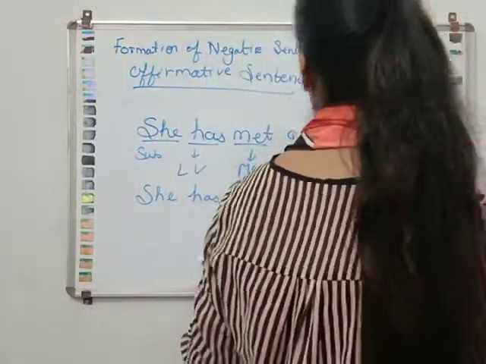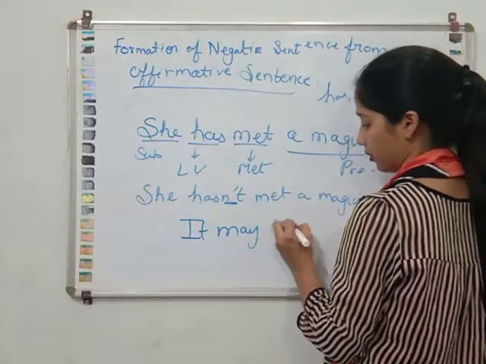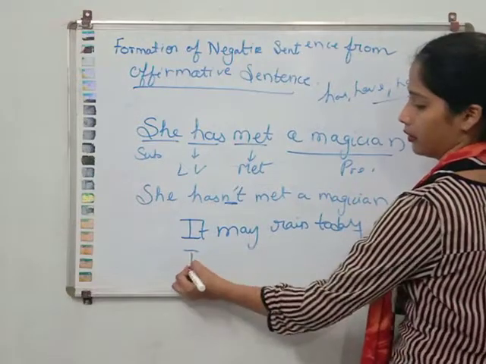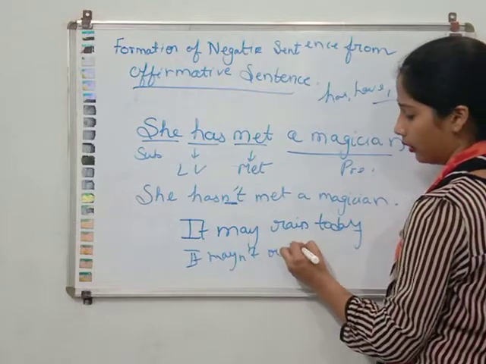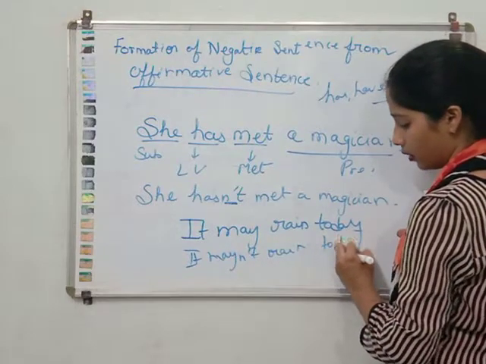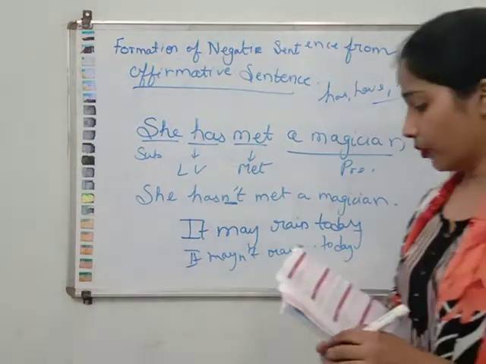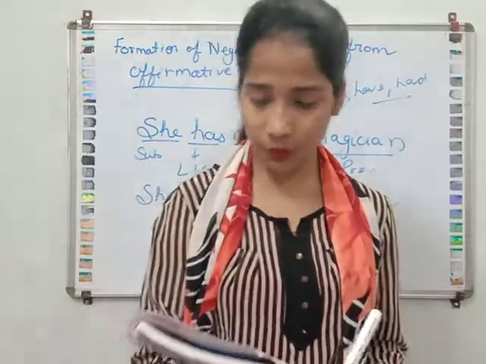It may rain today. How will you write? It may not rain today. Simple, yes or no? You should watch this film. You should not watch this film. We will help you. He will not help you.